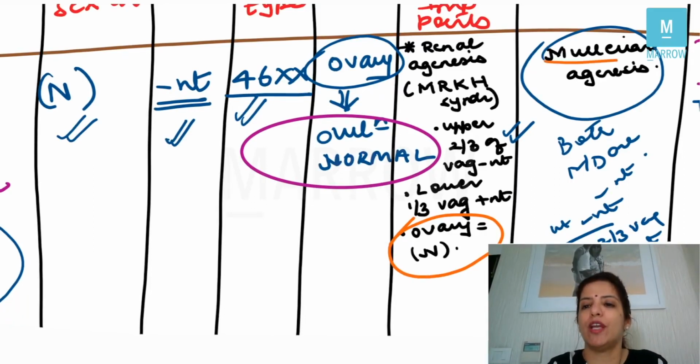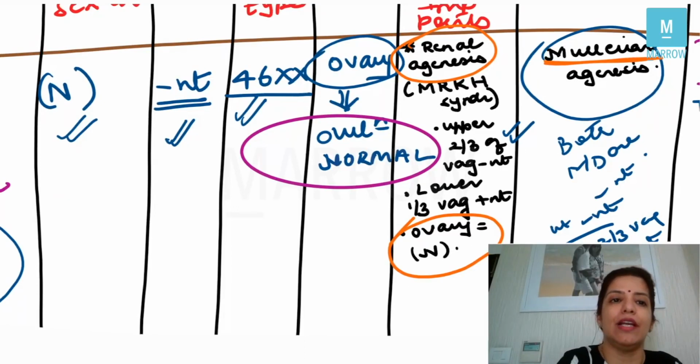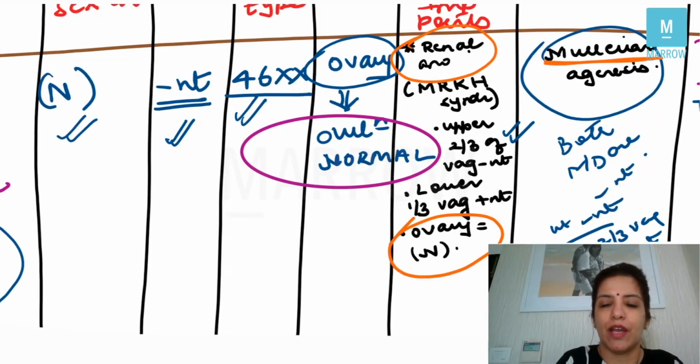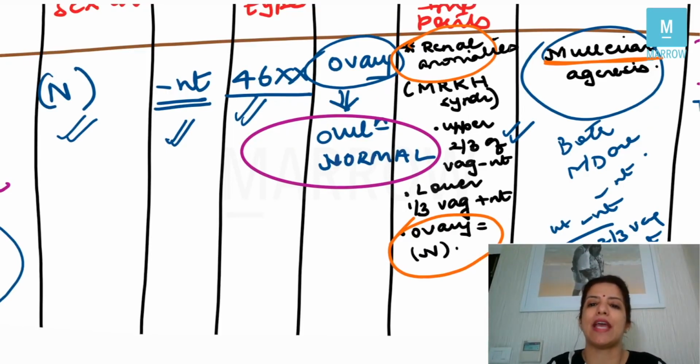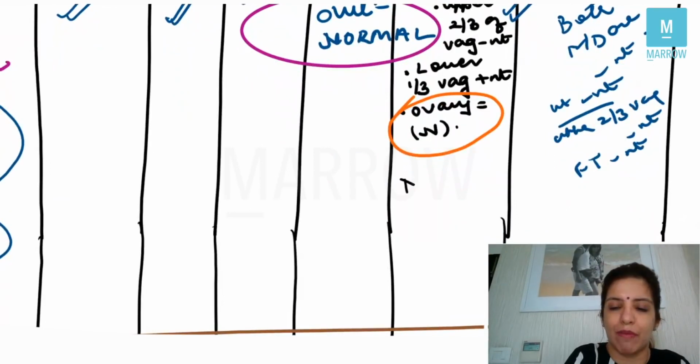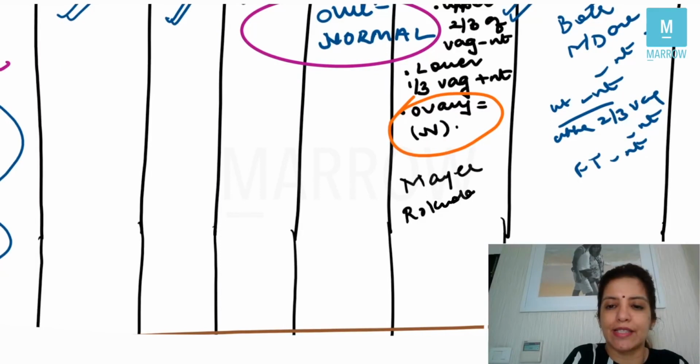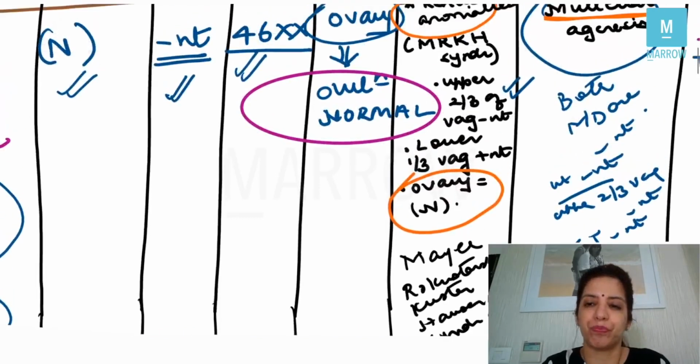Another structure which is associated with the Mullerian duct is the kidney system. So there can be renal anomalies or renal agenesis also. Now, if you are getting renal anomalies also, then this is called MRKH syndrome. What is MRKH syndrome? Mayer-Rokitansky-Kuster-Hauser syndrome. MRKH syndrome, right?